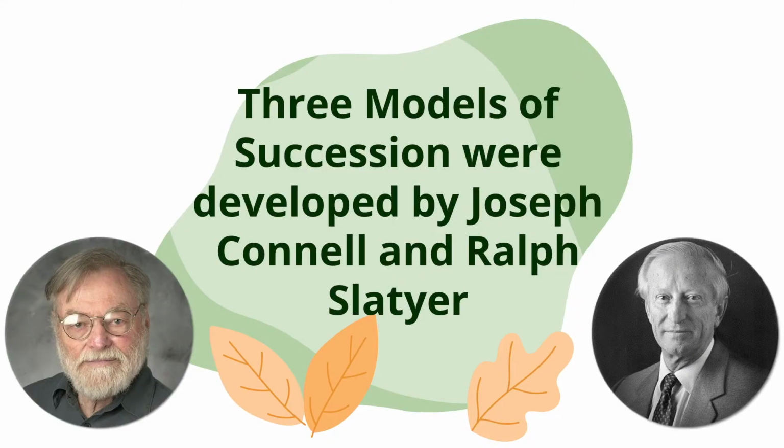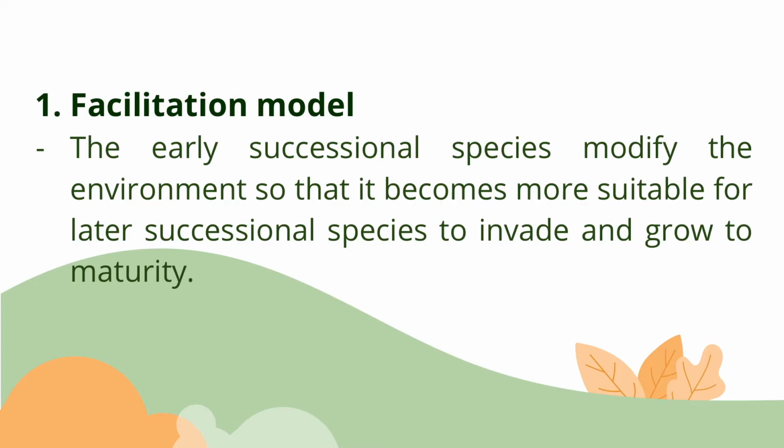So there are three models of succession, and they were developed by Joseph Connell and Ralph Slatyer. The first model is the facilitation model. The early successional species modify the environment so that it becomes more suitable for later successional species to invade and grow to maturity. Early stage species, thus facilitation, prepare the way for success of late stage species.